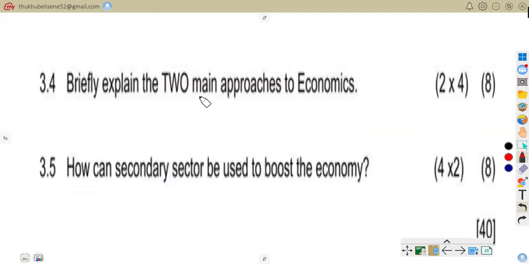3.4 is about briefly explain two main approaches to economics. So we can talk of a monetarist. We can talk of a Keynesian. So those are two main approaches to economics.